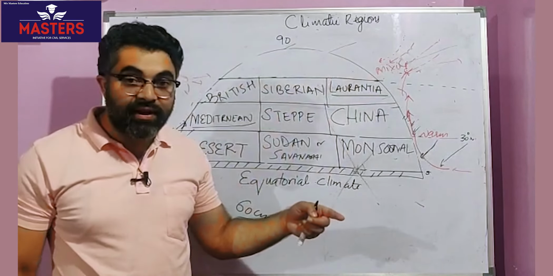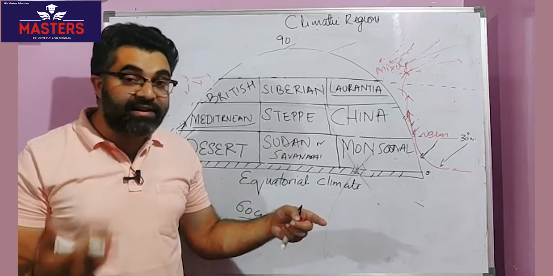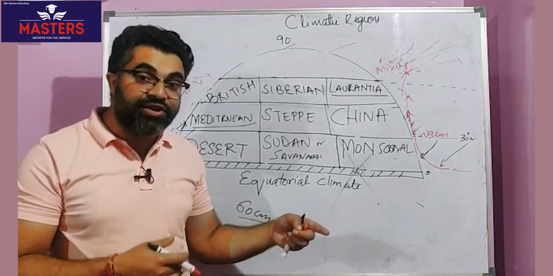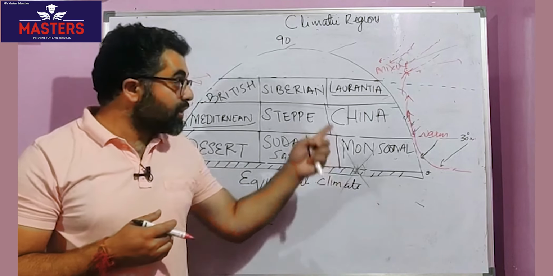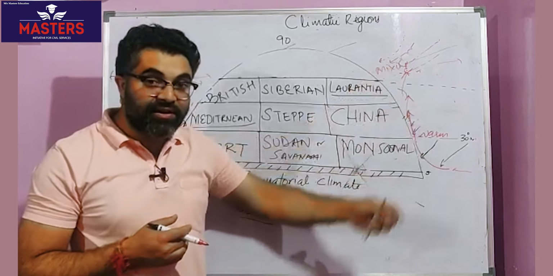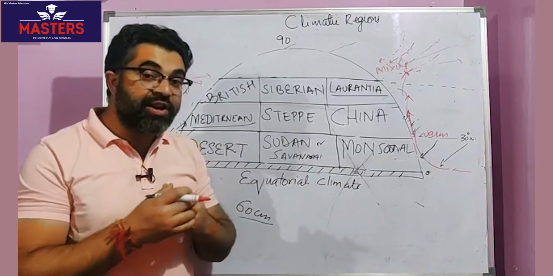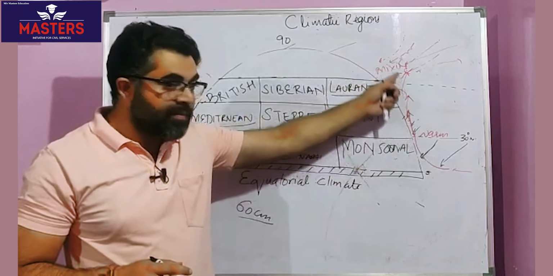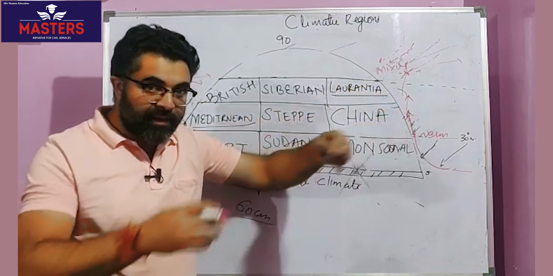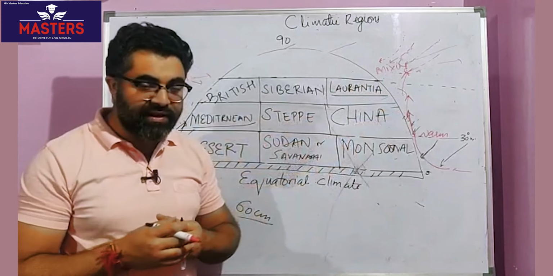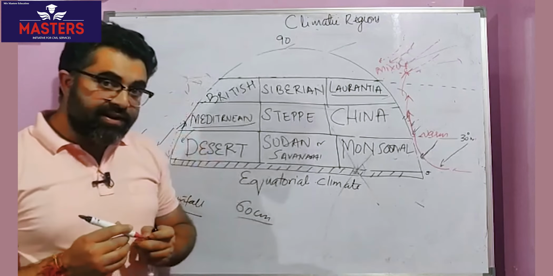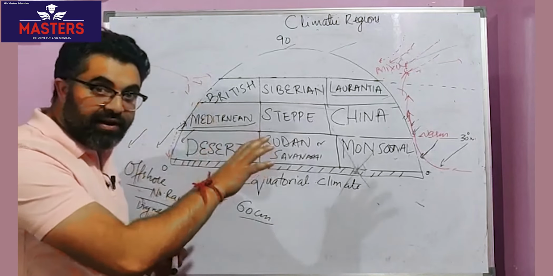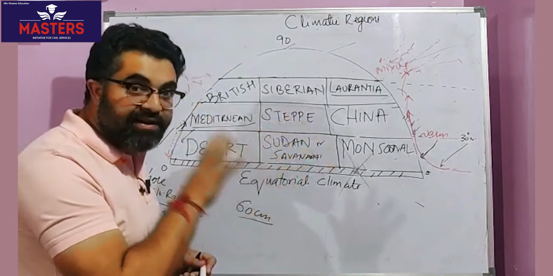Normalization of temperature increases the growth of planktons, which act as feeding ground for fishes. So the coast of the Laurentian region is also known as fishing grounds. It's full of fog because two extreme currents, warm and cold, meet. So there will be fog-like phenomena, condensation, etc. will take place. Apart from that, it's known for fishing. I hope I am clear with this concept of fishing. Why fishing grounds develop where two currents meet.